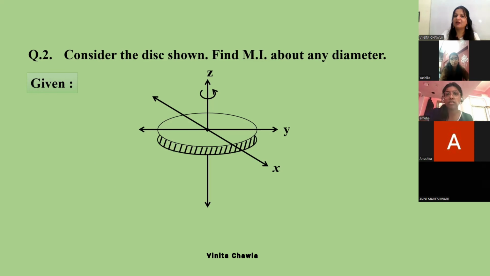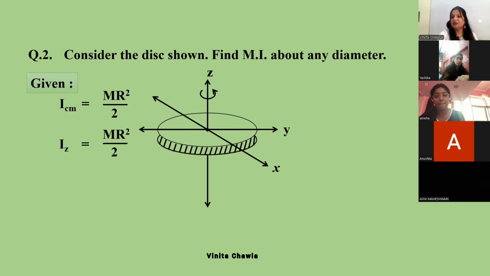Perpendicular axis. Very nice. Theorem of perpendicular axis. So Ix plus Iy gives Iz, and Iz is MR square by 2. Along the diameter, if we take the perpendicular diameters, one along the x-axis and the other along the y-axis, both moments of inertia are equal. Both Ix and Iy are equal, right?